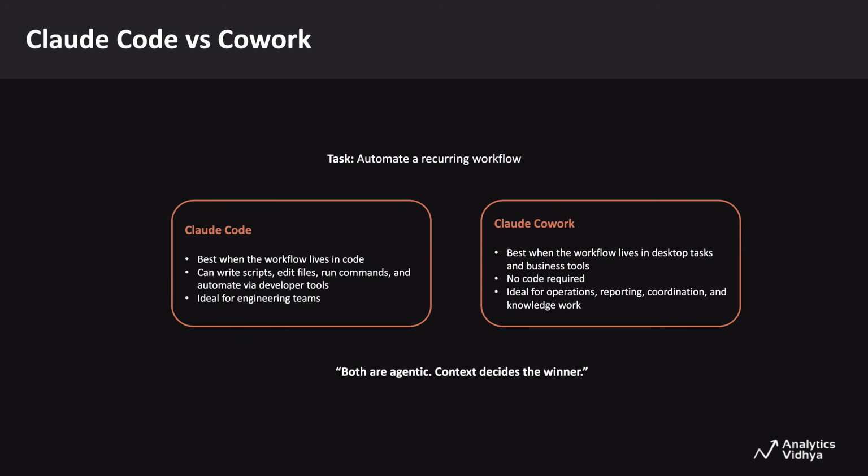Now compare Claude Code and Co-work. Both are more action-oriented than a normal chat interface, but they operate in different environments. Claude Code is strongest when the workflow lives in code, scripts, files, commands, and development tasks. Co-work is strongest when the workflow lives in business tools, documents, communication, and coordination. So both are agentic, but context decides which one fits better.